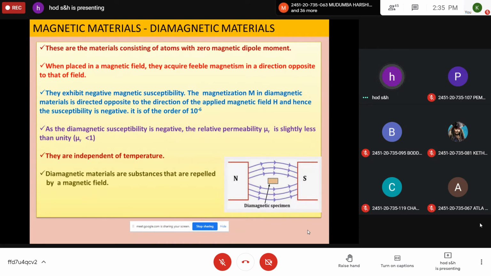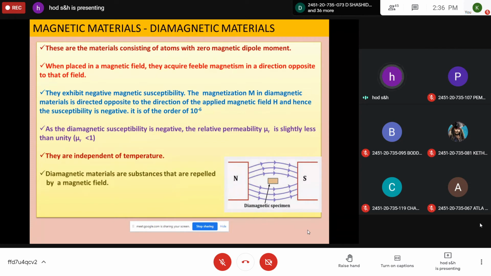Because of this nature, they have negative susceptibility values, and the magnetization in diamagnetic materials is directed opposite to the direction of the applied magnetic field. Exactly, the dipoles align in the direction opposite to the field, so that they repel the magnetic lines of force. So the susceptibility is negative, of the order of 10 to the power of minus 6. And because the susceptibility is negative, the relative permeability is slightly less than unity. So the permeability is very low, and this diamagnetic behavior is independent of temperature.